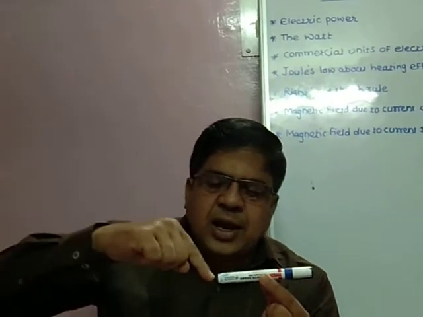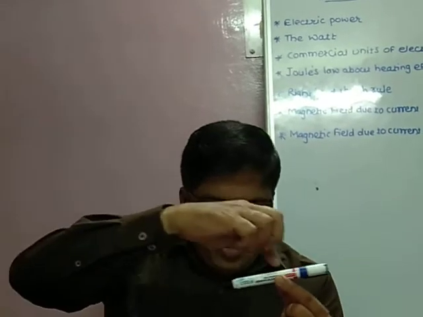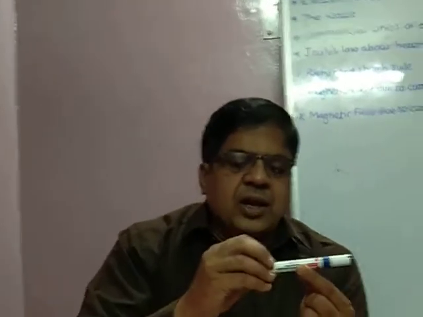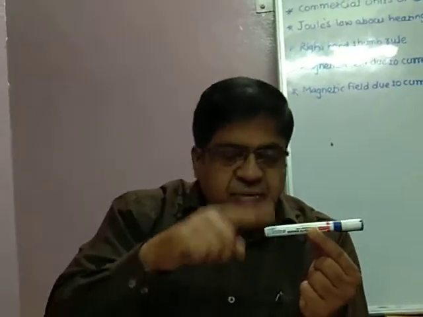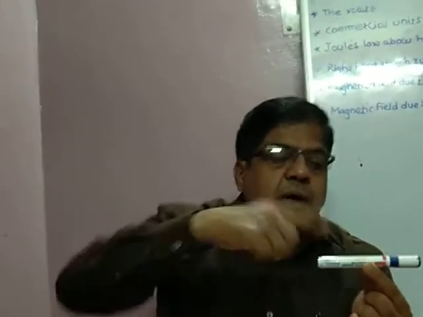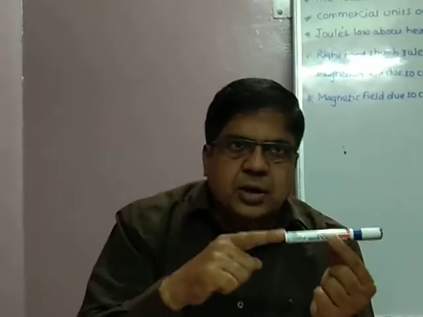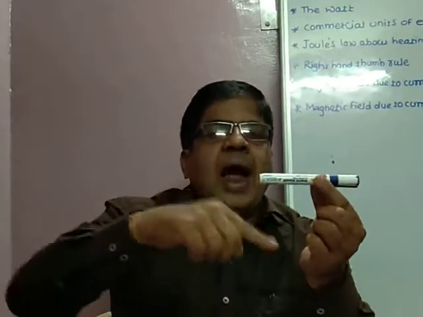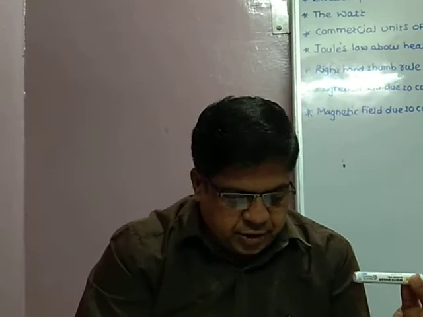When we give the current from this side and electric current passes through the conductor, heat is produced in it, and it also produces a magnetic field around the conductor. That means the magnetic field is produced in a circular way around it.